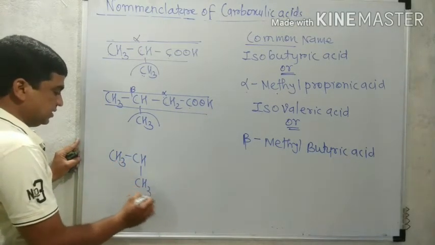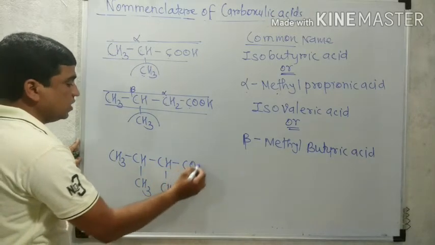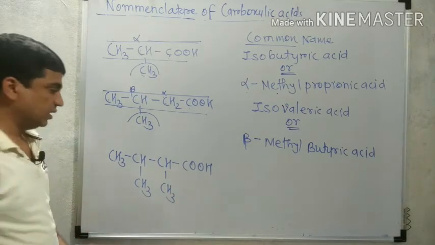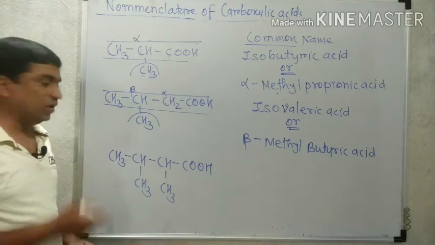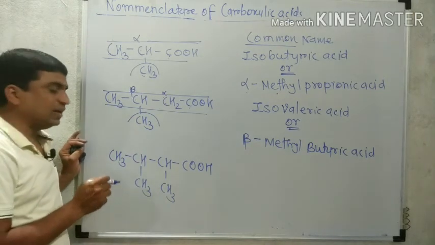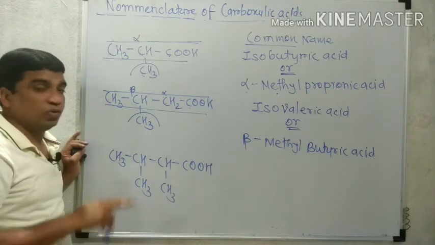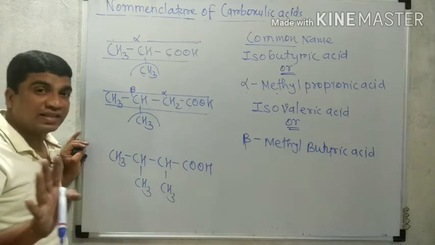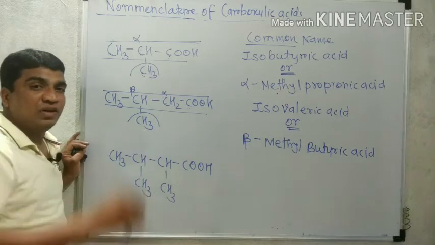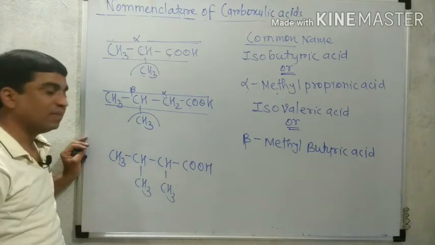Again another example: CH3CH, CH3CH, CH3COOH. For this structure, we cannot use only iso or only neo, because this structure contains 2 methyl groups. Due to 2 methyls, it cannot be written as iso, and it also cannot be written as neo, because the 2 methyl groups are not present on the same carbon.